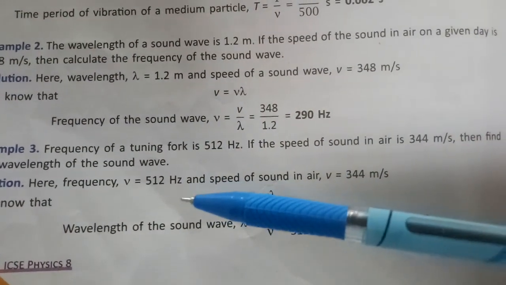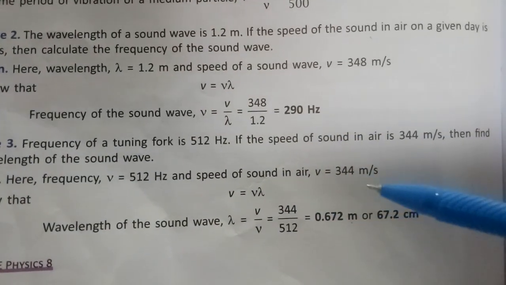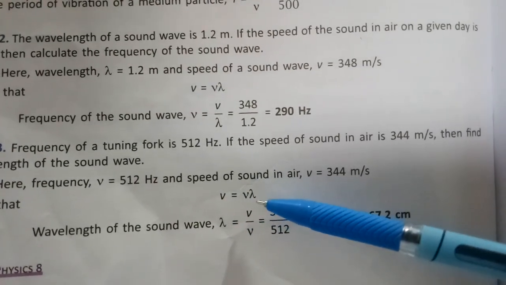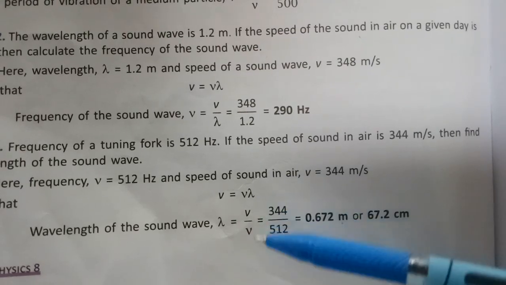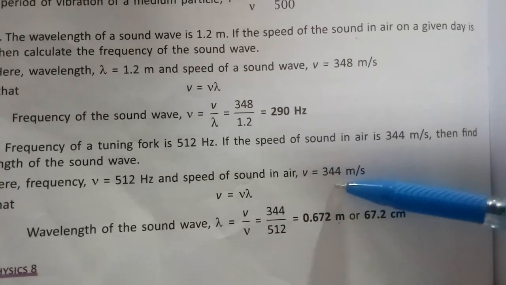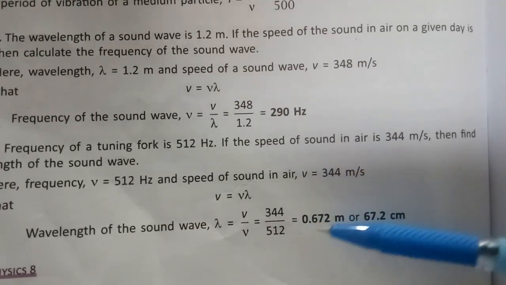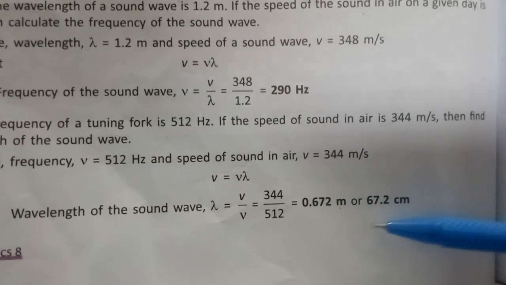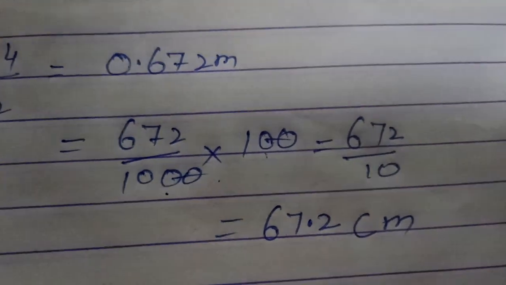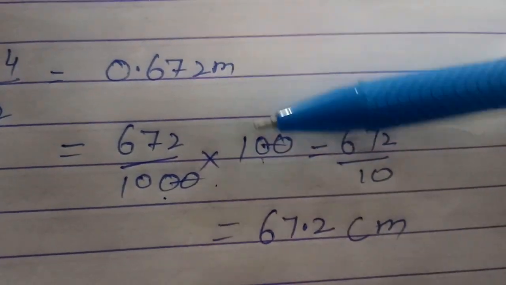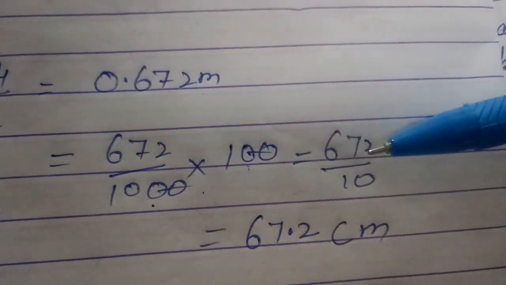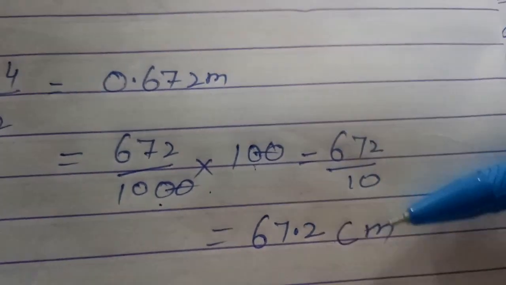So frequency 512 hertz, speed in air 344 meter per second, and the formula is v equal to nu into lambda, and we have to calculate the lambda. So lambda equal to v by nu, so velocity, that is the wave velocity, over frequency. So put these values, 344 divided by 512, so 0.672 meter, or you can also write it as 67.2 centimeter. So look at that. As we know that 1 meter equal to 100 centimeter, so replace this meter with the 100 centimeter, so zeros cancel out with these two zeros, so it will be 672 by 10, that is 67.2 centimeter.